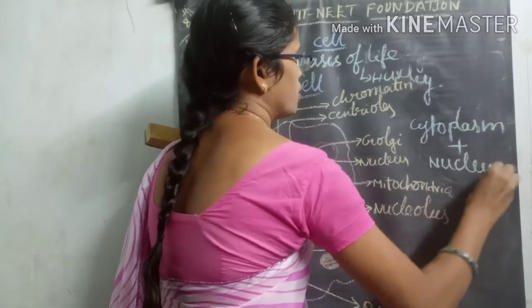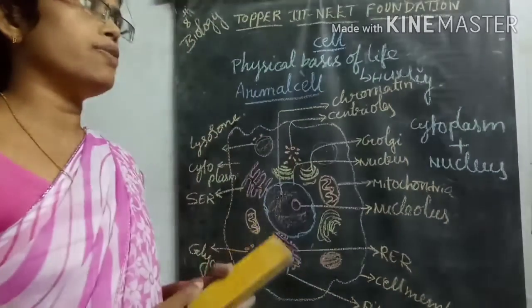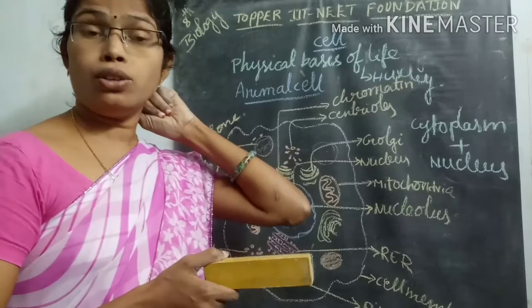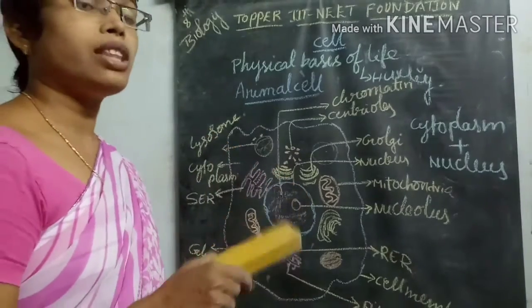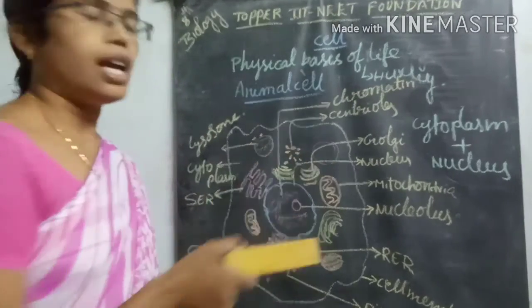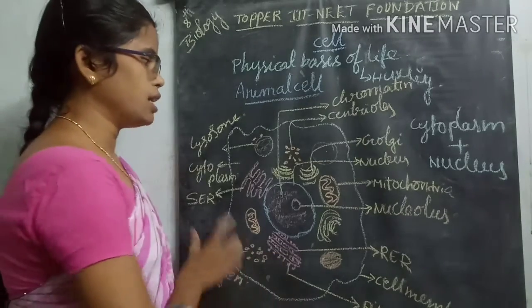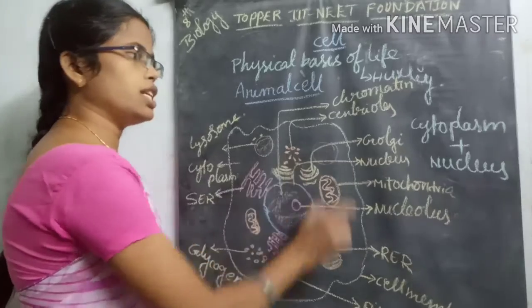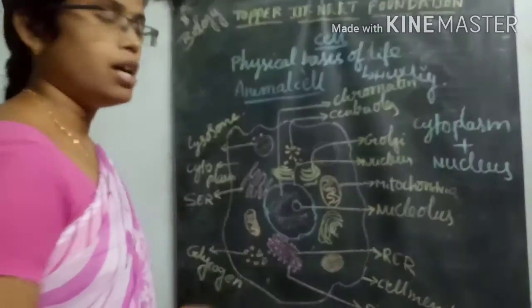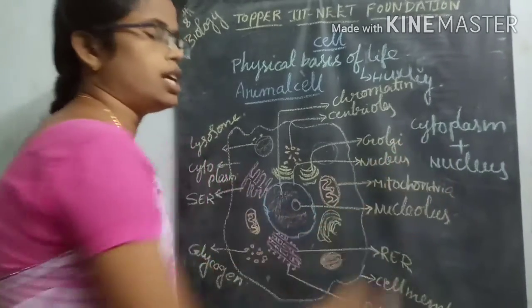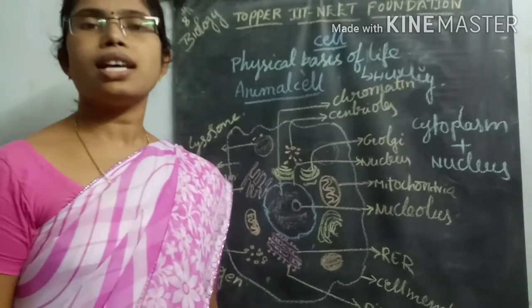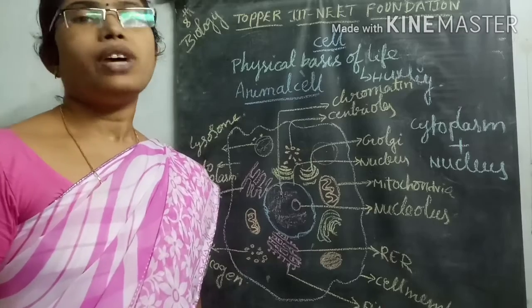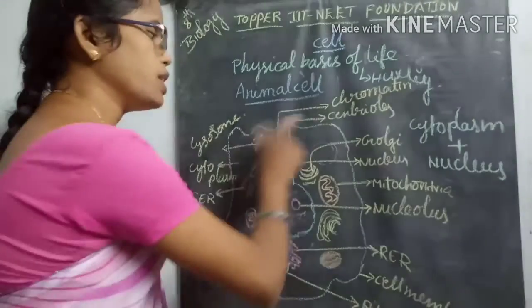The protoplasm without the nucleus is called cytoplasm, meaning whatever liquid or place is without the nucleus is cytoplasm, and cytoplasm and nucleus together are considered protoplasm. It plays a very important role in the functional system of the cell.